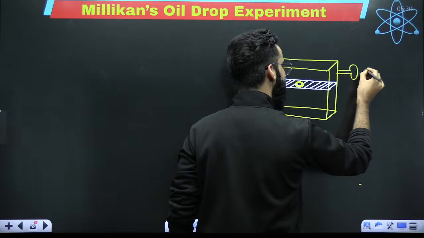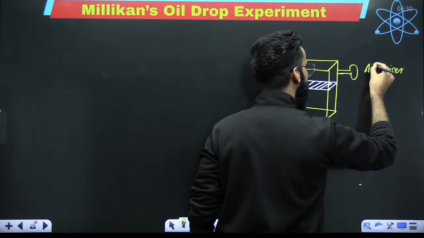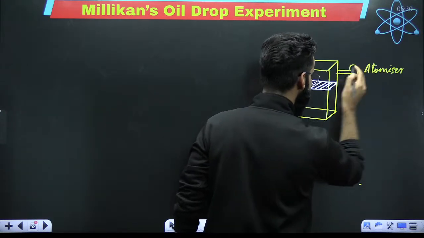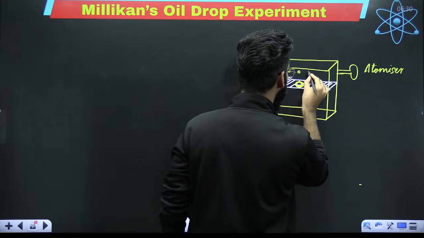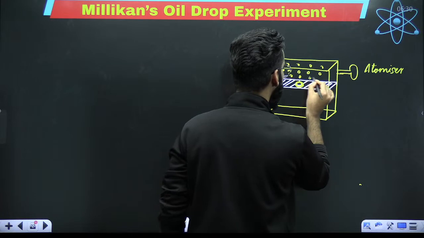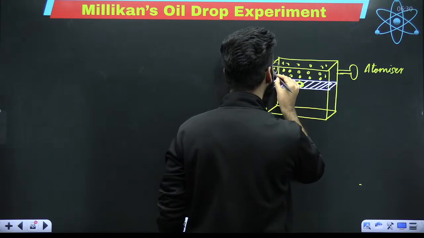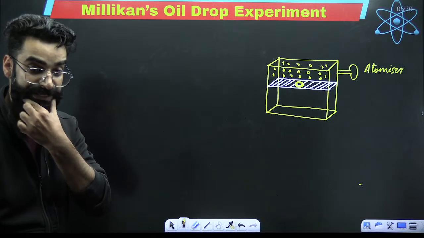I'm fixing an atomizer. What is the use of this atomizer? With the help of this atomizer, we are going to spray oil droplets in the upper half of the cube, in the upper chamber of the cube. So these are the oil droplets in the upper chamber of the cube.